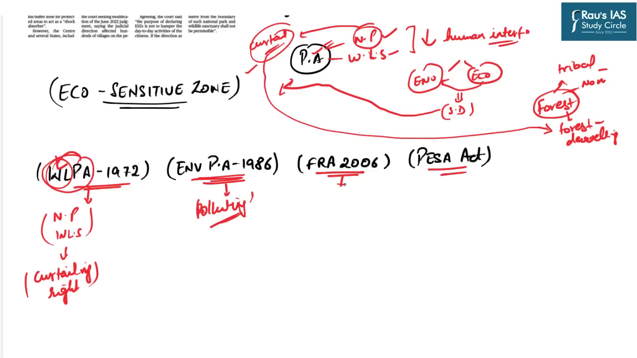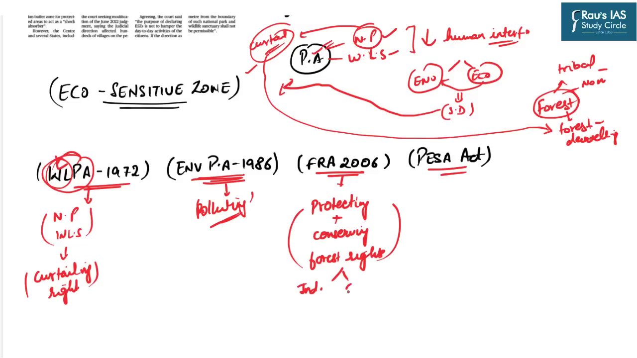Then we have the Environment Protection Act 1986, which deals with the provisions related to controlling pollution. The Forest Rights Act 2006 aims at protecting and conserving the rights of the forest dwelling communities. These forest rights can be individual in nature as well as collective in nature. Basically, the Forest Rights Act aims to protect and conserve the rights of the forest dwelling tribal communities which are inhabiting the forest areas. This basically aims to protect the customary rights. Now comes the PESA Act.